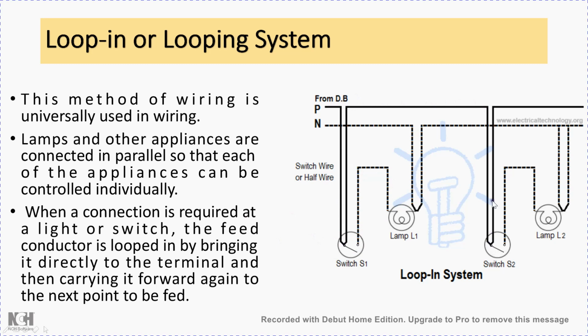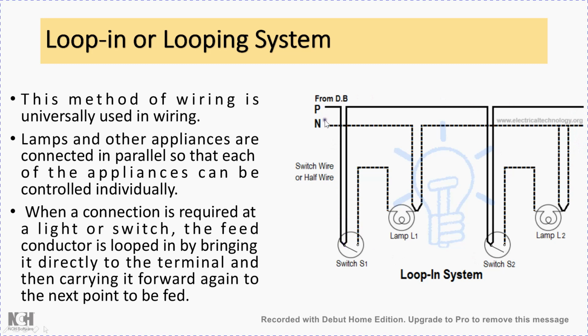Okay, and from there again the tapping is taken and it will be continued if any other switch is to be connected here. So here what we see is, instead of taking the joints, looping is done. First the phase wire is taken up to here, again a loop is formed here, and that is connected here, again a loop is formed. So there are no cut sections or jointing of the cables, they are directly connected, tapped from the phase point of the switches.